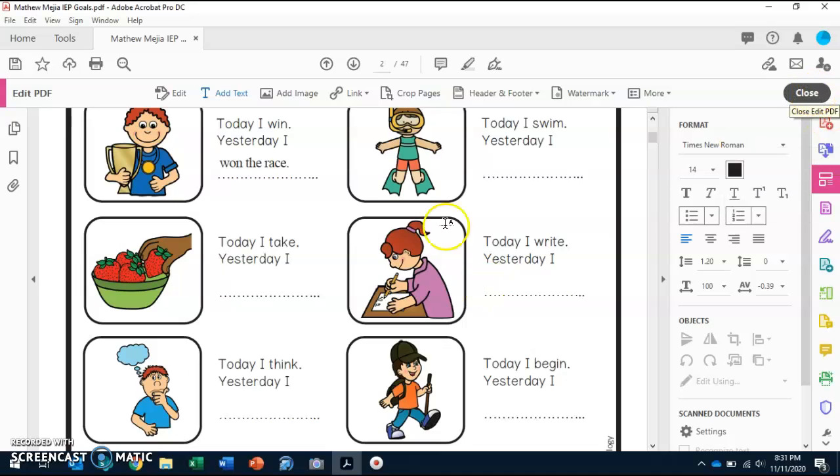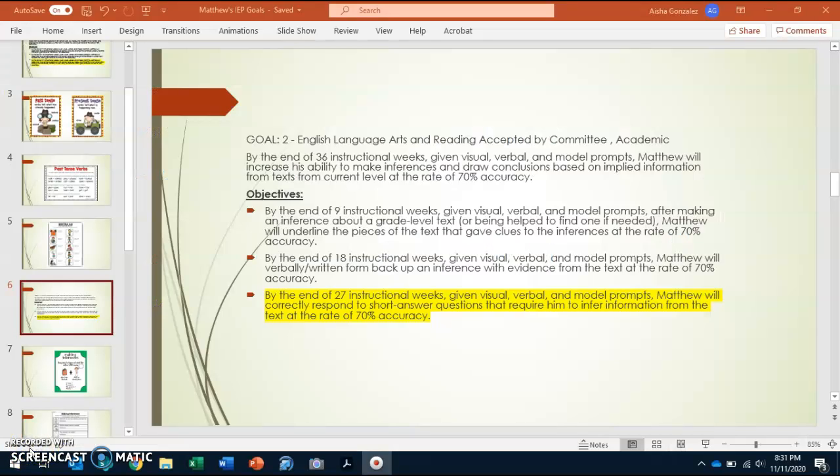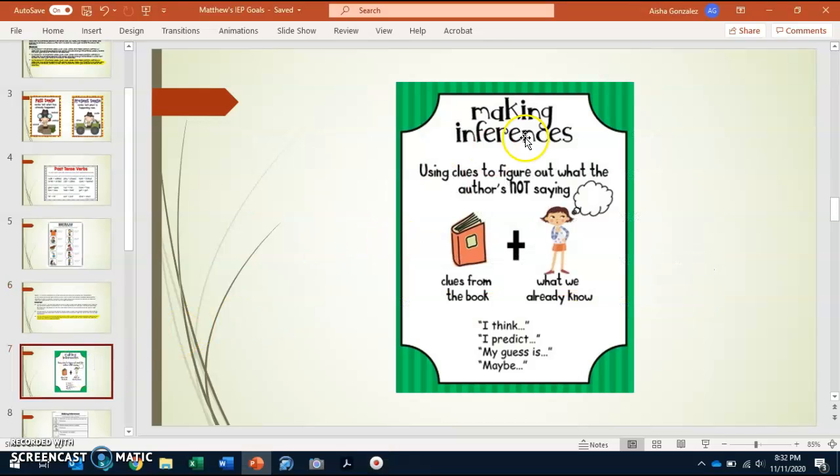Just let me know. Now we're going to go over goal number 2, and here we are going to be answering short questions on inferencing, Matthew. So as you know, inferences are clues that are not being said in a story. They're things we think or we predict based on things we get from the story.